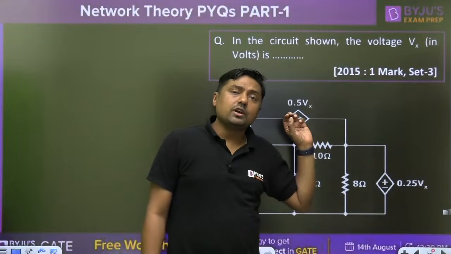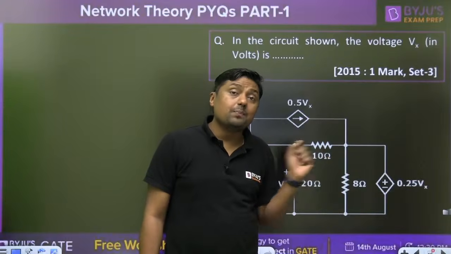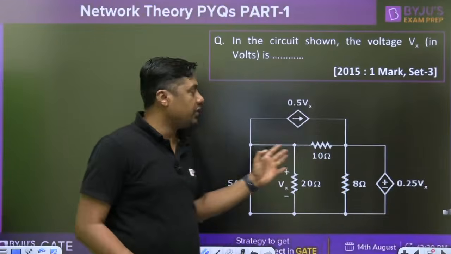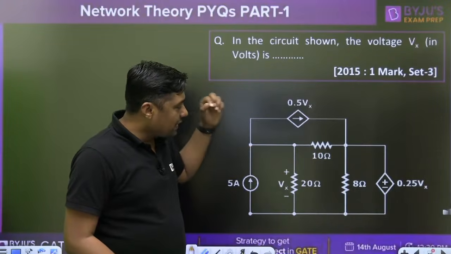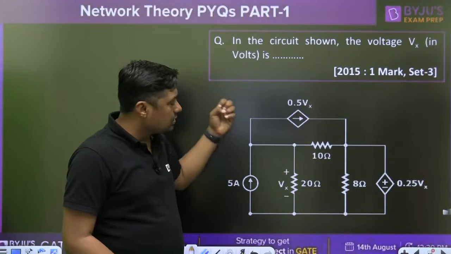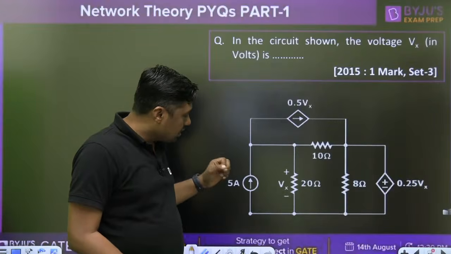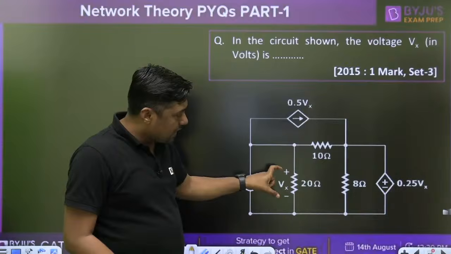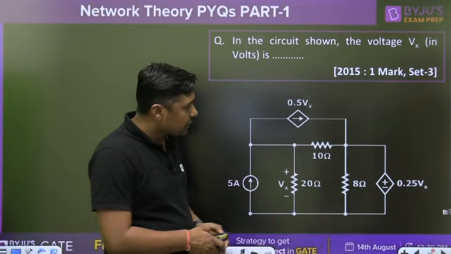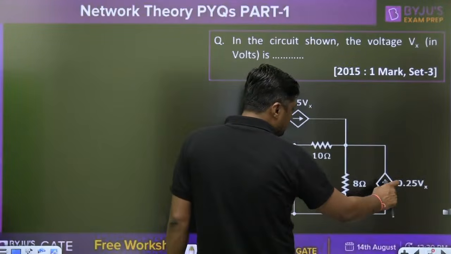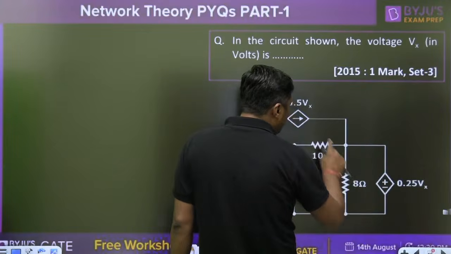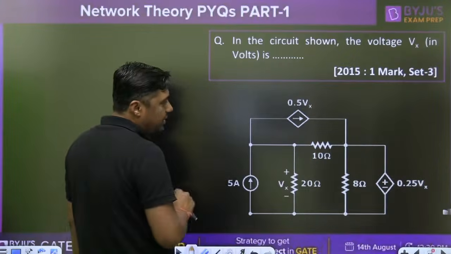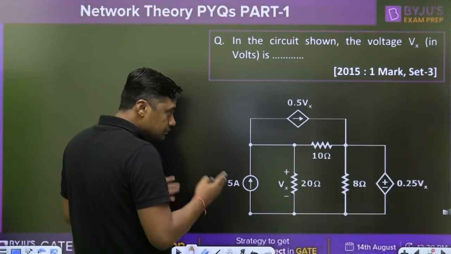Now, a number of students are not comfortable with dependent sources. Okay. Don't worry about the dependent source. It is a very, very simple question. We can directly apply the nodal analysis or mesh analysis. Right? Try to understand. This is the Vx. This is the voltage source. This is the 0.25 Vx. What is the current here? 0.5 Vx. What is the current here? 5 ampere. We have to find the voltage.